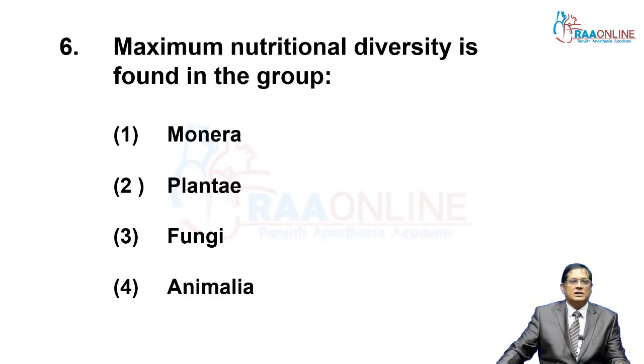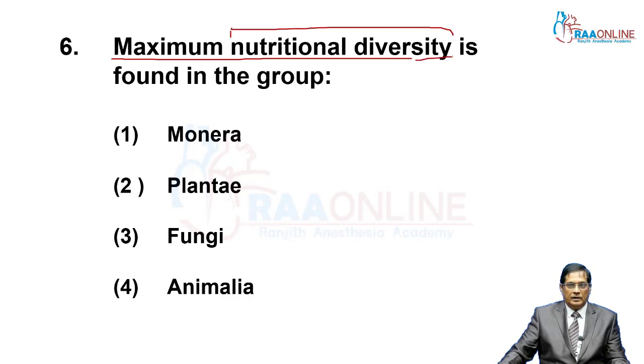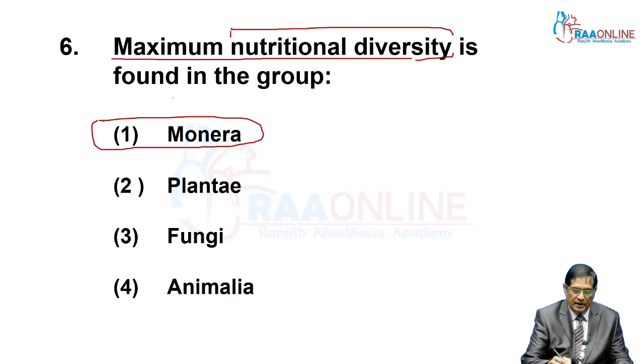Now, maximum nutritional diversity. That is the only criteria, that is nutrition. And my answer is Monera. Why? Monerans are autotroph as well as heterotroph. That is, two options are already there on the basis of nutrition, autotroph and heterotroph.